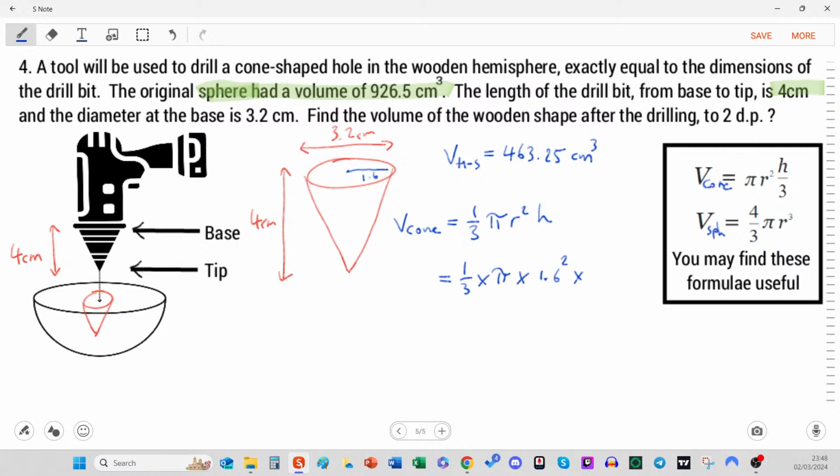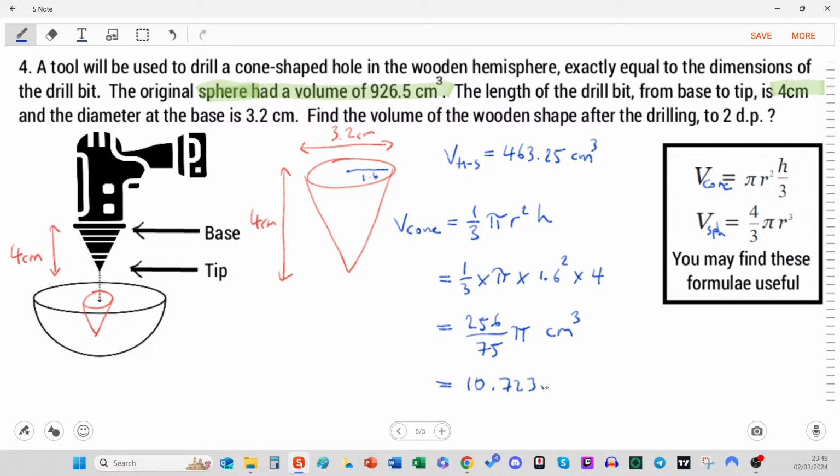Oh, the height of the cone was 4. Okay, let's be careful writing this in. I'm going to do 1.6 squared times 4 times shift pi, divided by 3. And we get this perfect fraction, which we don't want to disturb too much. That's pi, so the volume in centimeters cubed, or we can write it as a decimal, which is